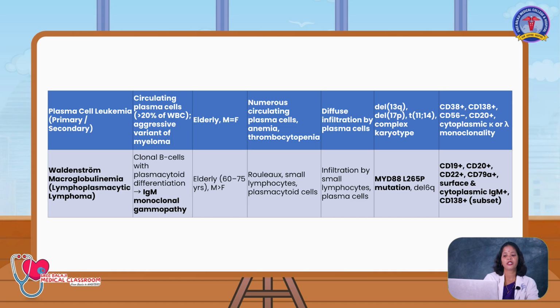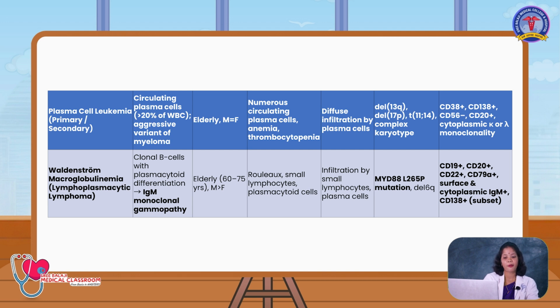In bone marrow, there will be diffuse infiltration of the plasma cells, and deletion of 13q, deletion of 17p, and translocation of 11 and 14 will be elicited. In immunophenotypic study, CD38, CD138 will be highly positive.